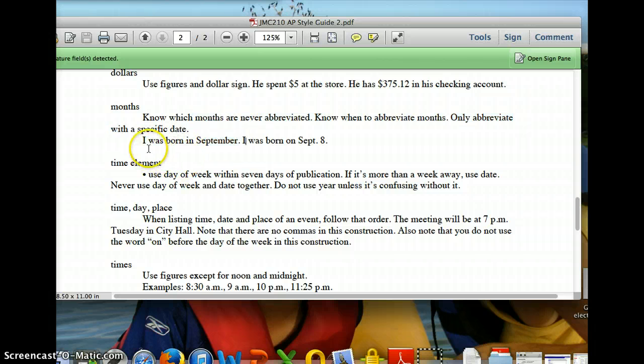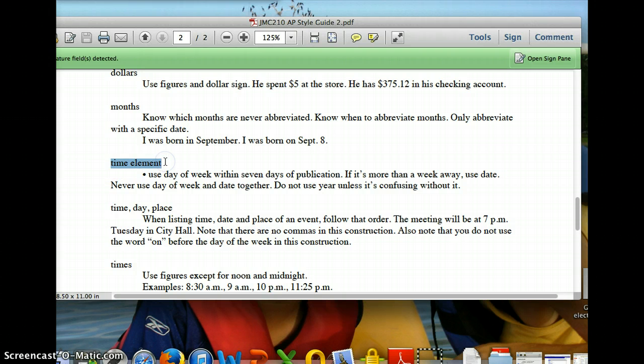So for instance, if I just said I was born in September, you would not abbreviate that because there's no specific date. If you say I was born on Sept. 8, you do abbreviate that because there is a specific date. You see the difference? So it's just like the addresses. Remember, you only abbreviate street, boulevard, and avenue when you have a specific numbered address. Same thing with the dates. You only abbreviate the month when you have a specific date. That comes up a lot, so make sure you know that.